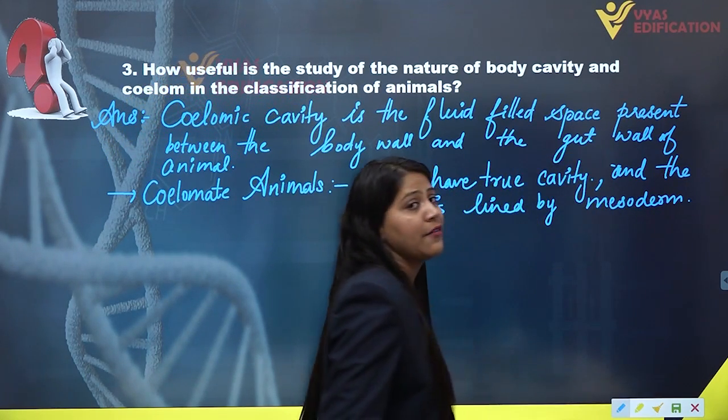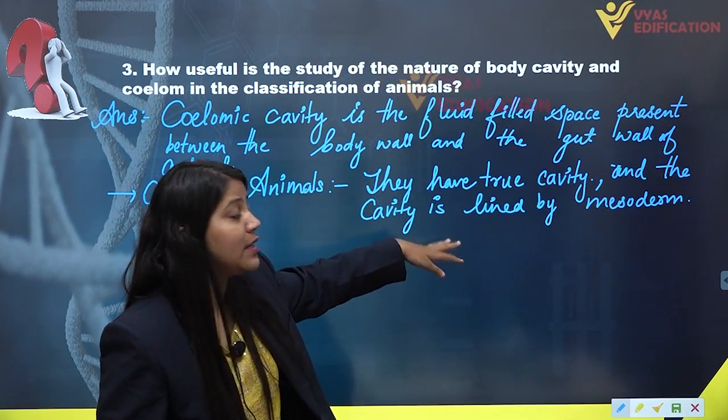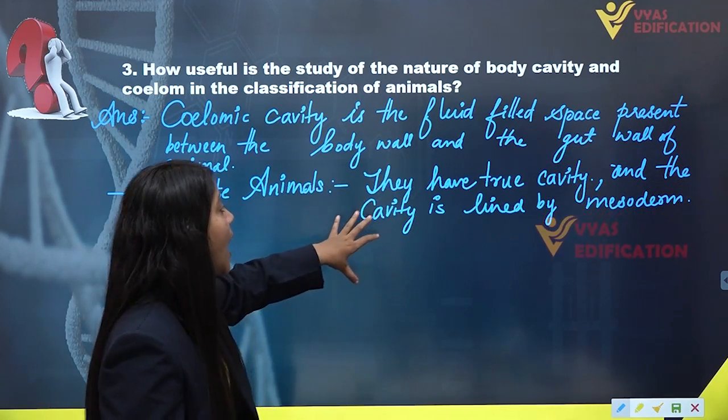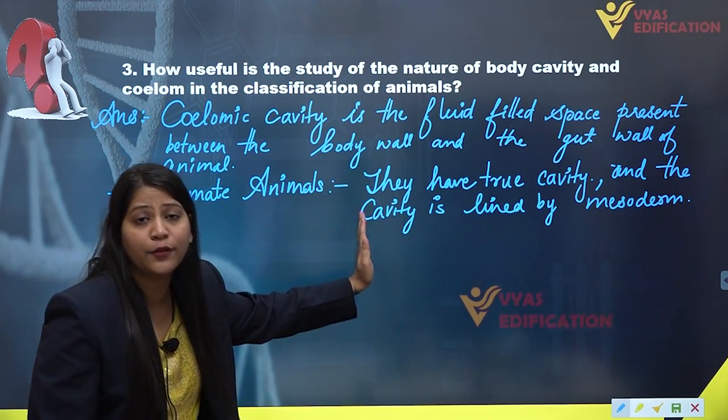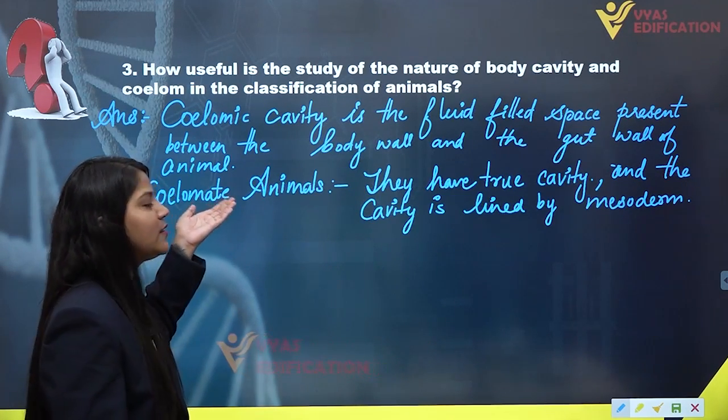This kind of cavity lined by mesoderm is the true coelomic cavity, and the animals exhibiting this kind of coelomic cavity are known as true coelomate animals or coelomate animals.